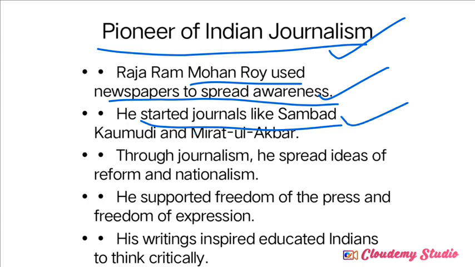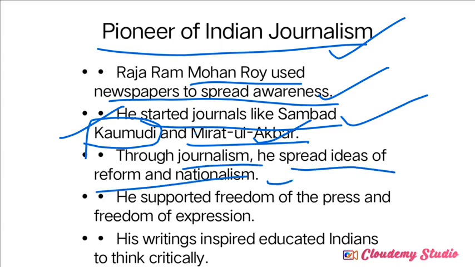So in that, Samvada Kaumudi is one of the very important journals, and Mirat ul Akbar also. You should remember these two journals published by Rajaram Mohan Roy. One is Samvada Kaumudi and another one is Mirat ul Akbar. So through journalism, he spread the ideas of reform and nationalism. How he utilized journalism means he started to spread the ideas of social reform and also nationalism. Why is nationalism very important in Indian society? All these concepts were spread by journalism.